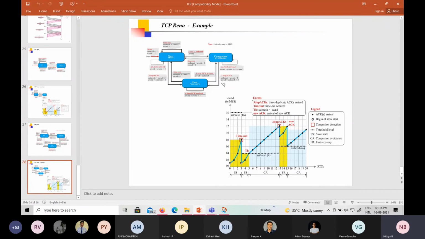And the congestion window size is threshold value plus 3. So what is the value? 6 plus 3 is 9. So the size of the congestion window is 9, so we can transmit 9 segments. Then we follow the same thing, 9, 10 like that. Based on this we can have the congestion window size updation.